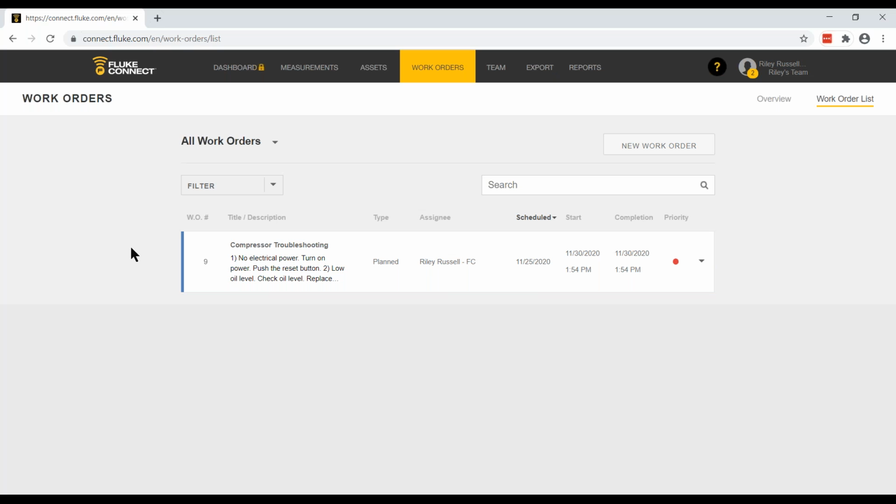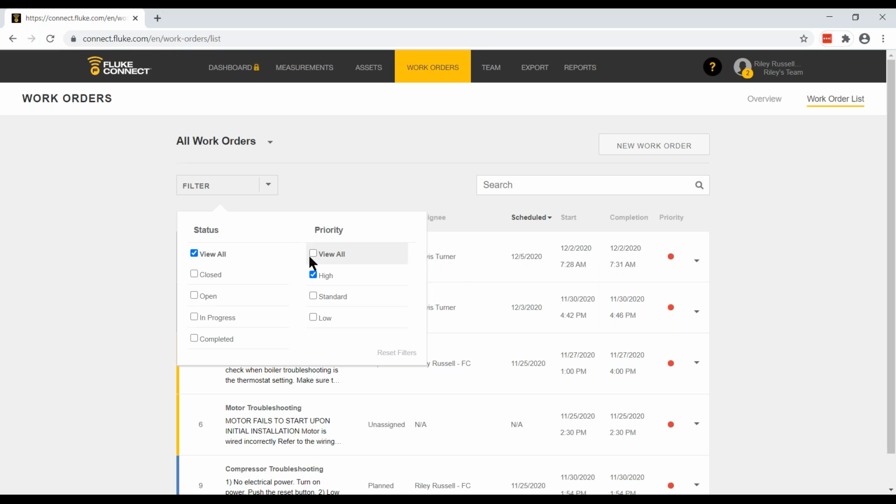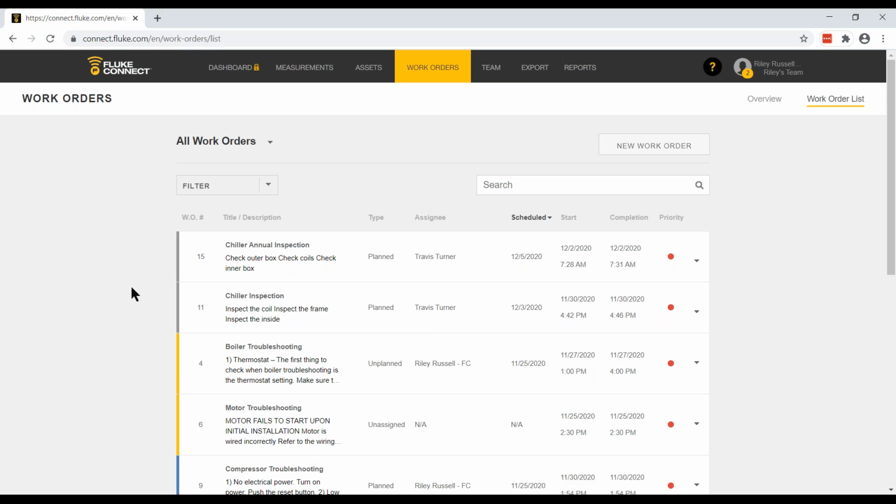Now, I've only got 15 work orders, so the filter feature is great, but I probably don't really need to use it. I could just use the sort. But if I'm one of those customers out there that have 500 to 1,000 work orders, and I've seen a few of those, the filter option is going to save them, right? Because they're going to want to immediately screen out all the closed work orders because those are done. Maybe take a closer look at the open work orders and start with the high priority, then go back in and look at the open standard priority, and filter accordingly so that they can manage what's most important. Now in our case, we're just going to go back to the standard view so that we can see everything.